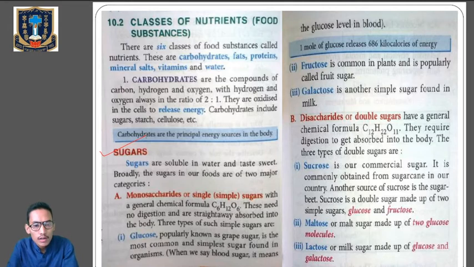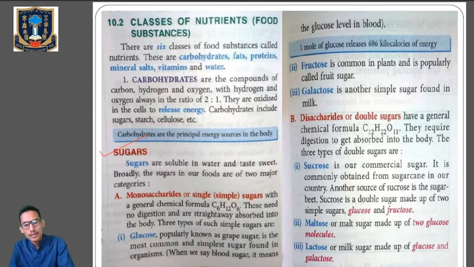Sugars are soluble in water and they taste sweet. Broadly, the sugars in our foods are of 2 major categories. What are those categories? One is monosaccharides and the other one is disaccharides. So let's go with monosaccharides, also called the simple sugar or the single sugar.